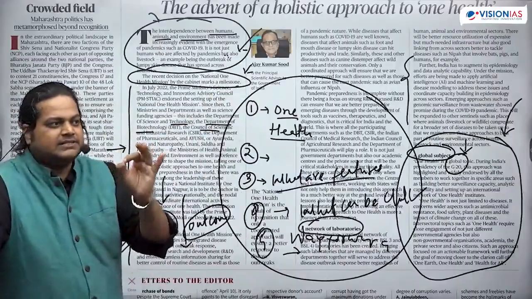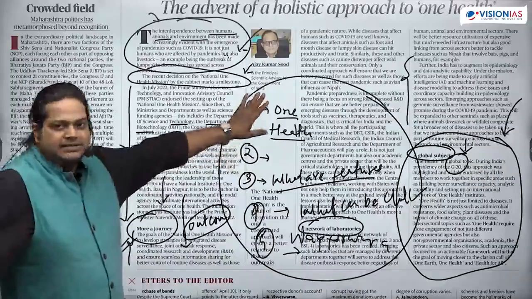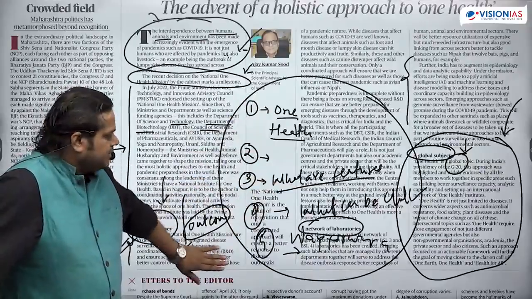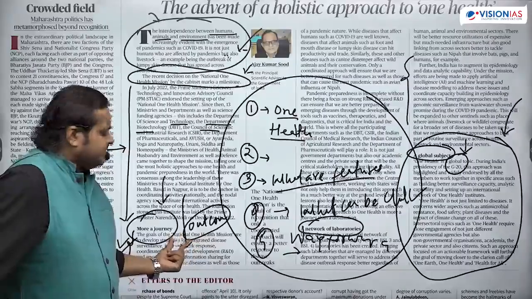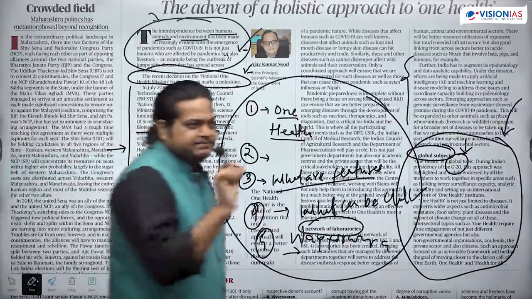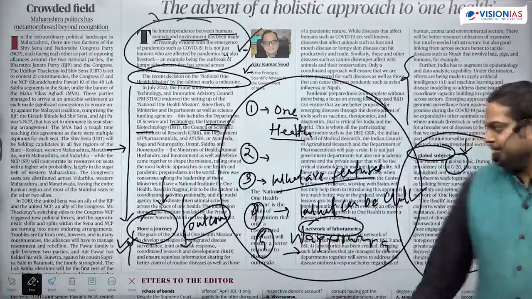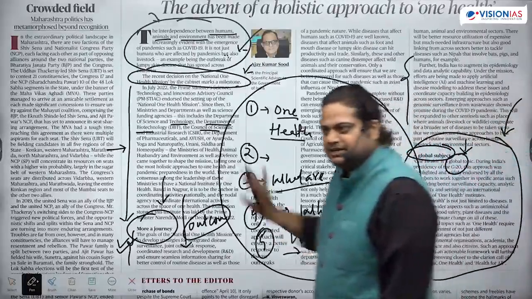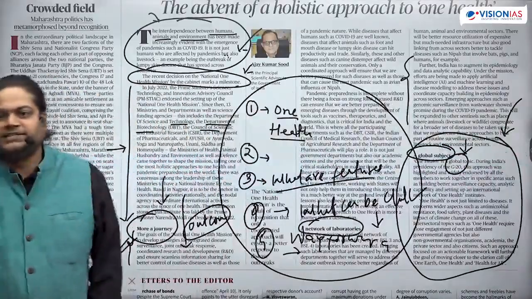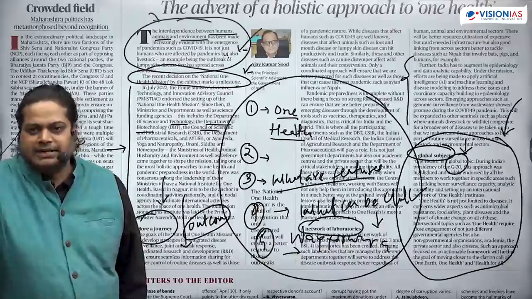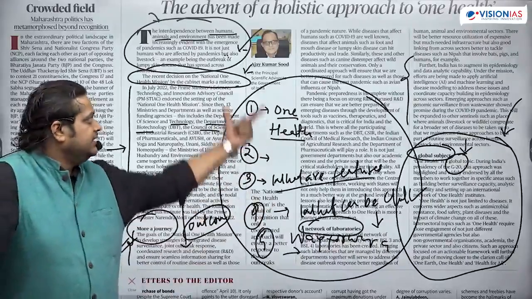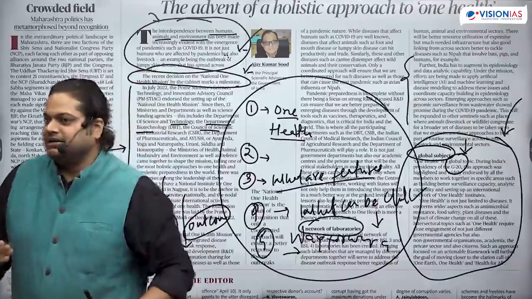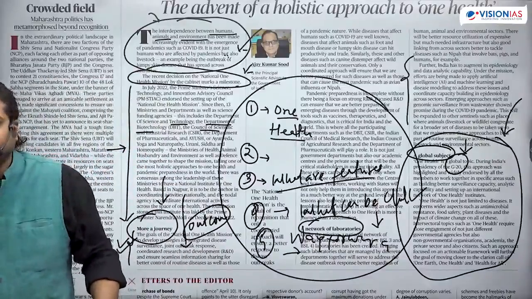So what kind of questions are we getting answers to from this article? What is this, why there is a need for this One Health policy, and what are the different features? Maybe we got some features, and it is written that it is more of a journey. So features are not specifically mentioned right now, but they have mentioned the network of labs. This we can mention, and can mention that some more features can come in the coming time. Then how significant this One Health mission is, we can quote the G20 declaration, how they have signified it.